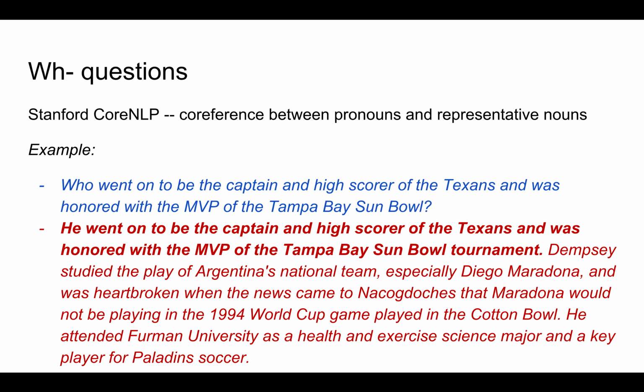There's an exception. When generating who questions, sometimes a pronoun like he or she is replaced, like the example here. In this situation, the spaCy solution doesn't work, so we use the tool to extract coreference information. We can get representative mentions of nouns given several sentences. We use the paragraph which the candidate is in to run the coreference annotator. And thank you.